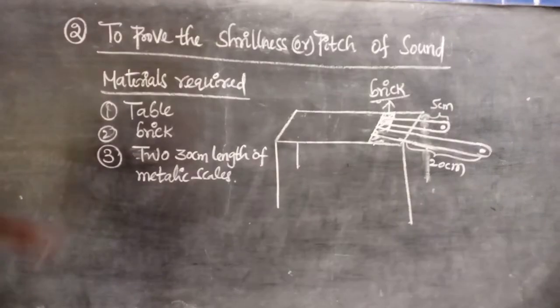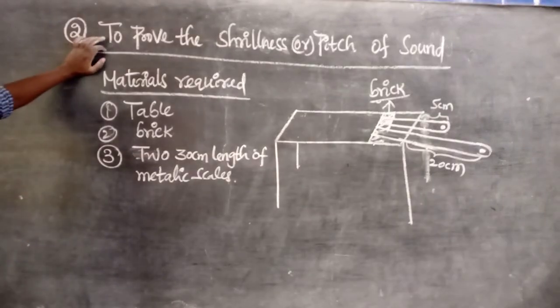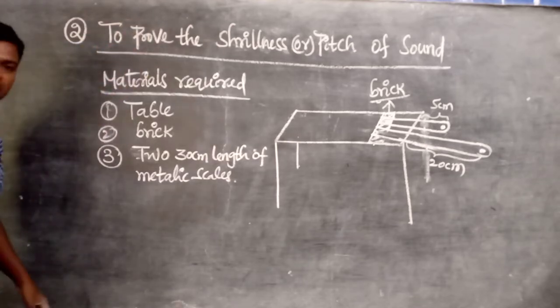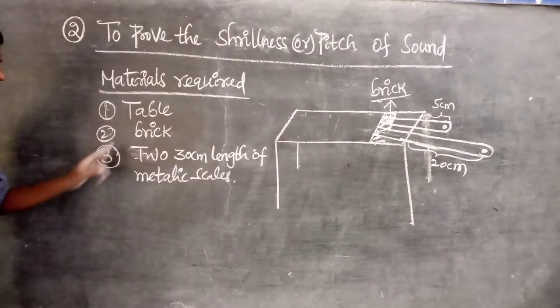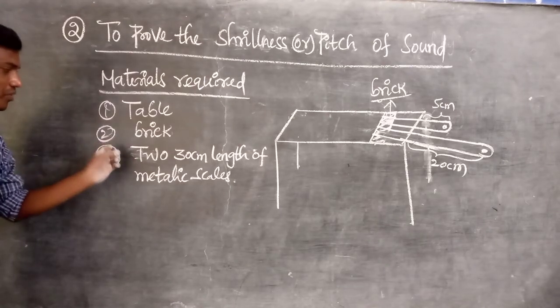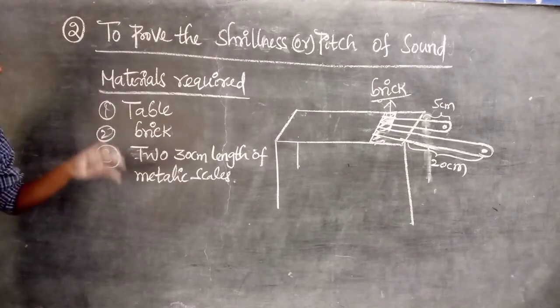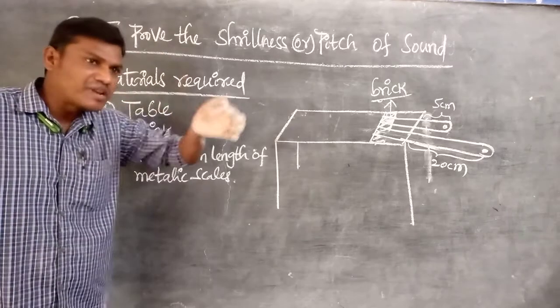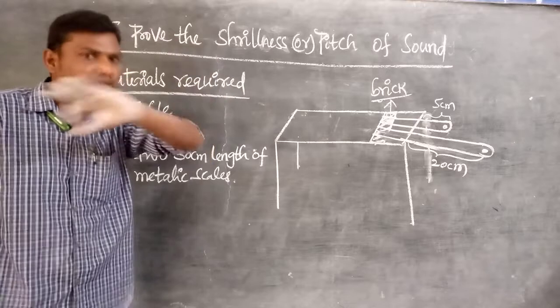Next, our second lab activity is to prove the stillness or pitch of a sound. What materials are required to conduct this one? A table, a heavy brick, and 30 centimeter length metallic scales. In the previous activity, to prove the relation between intensity of sound and the vibration of a body,